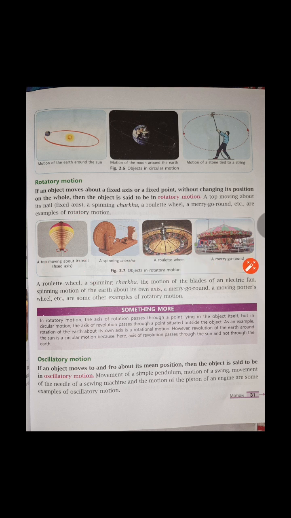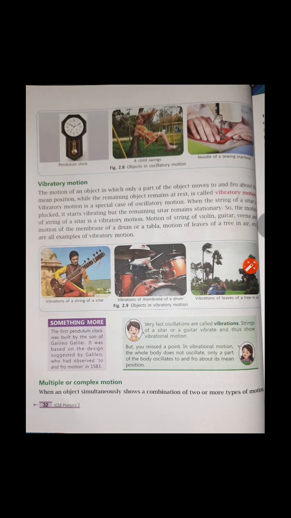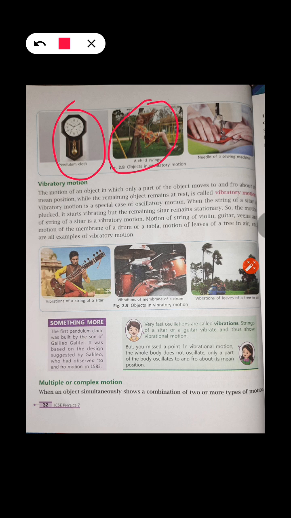Next we are moving into oscillatory motion. If an object moves to and fro about its mean position, then the object is said to be in oscillatory motion. Suppose here is a swing, an example of a swing at page number 32. An example of a pendulum clock is also given.